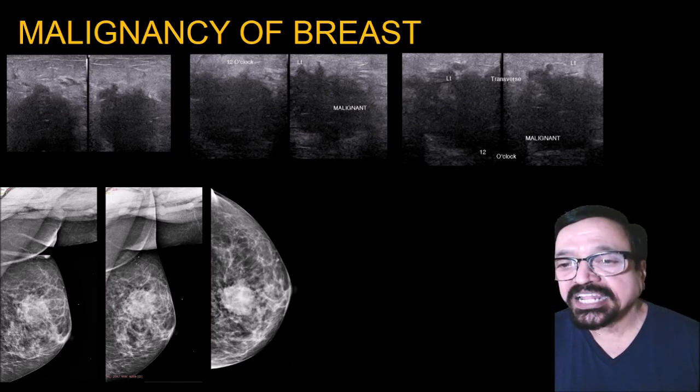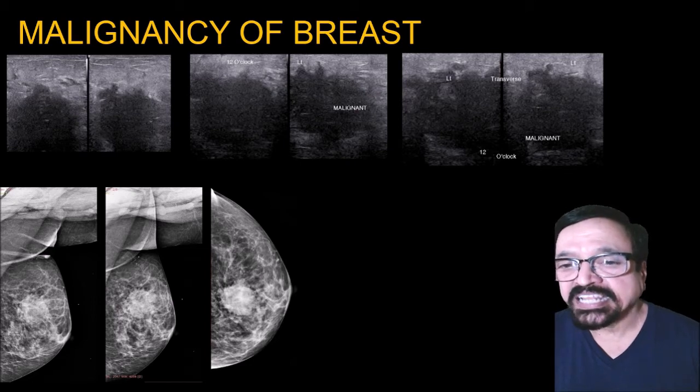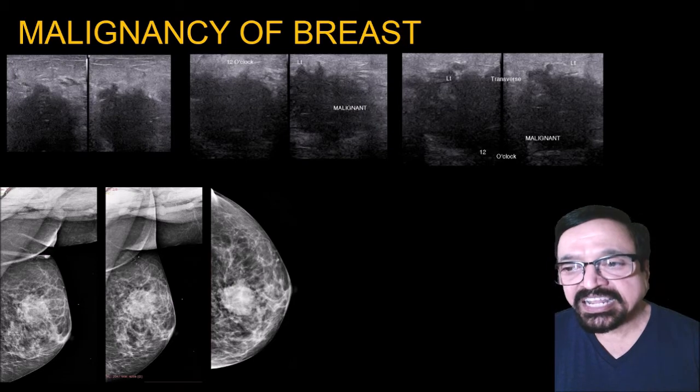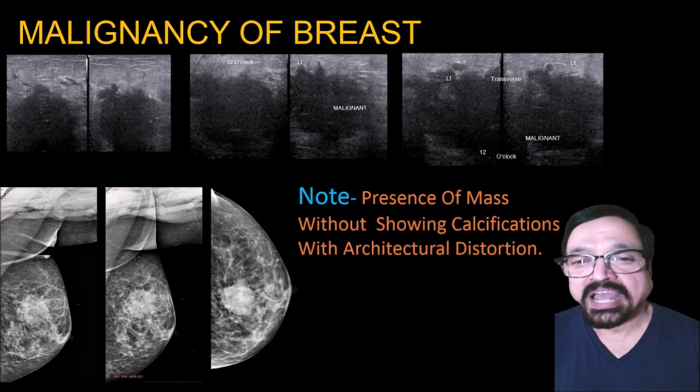You are seeing a lesion that is malignant because see the outline, it is irregular, see the density, heterogeneous, infiltration present, calcification speckled tiny. Both on ultrasound and on mammography you can appreciate the same lesion.